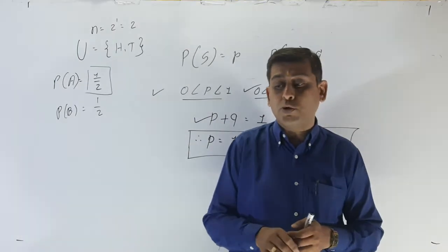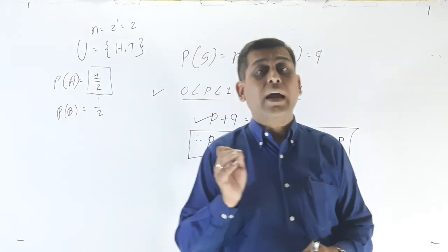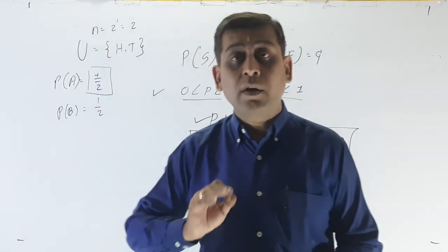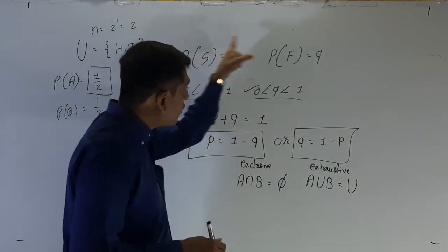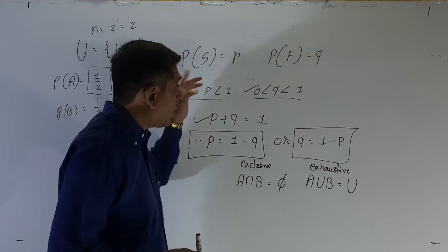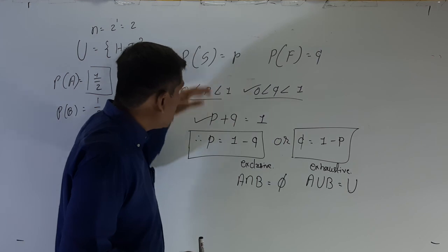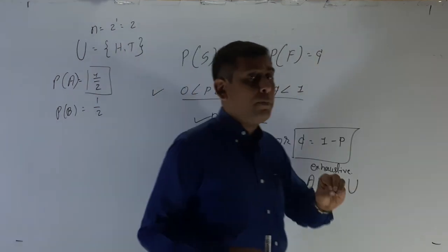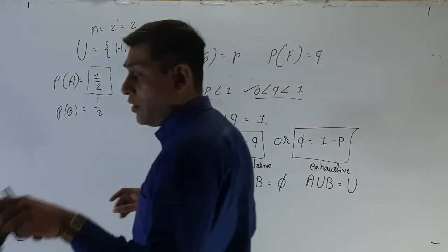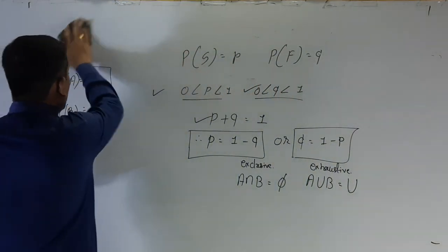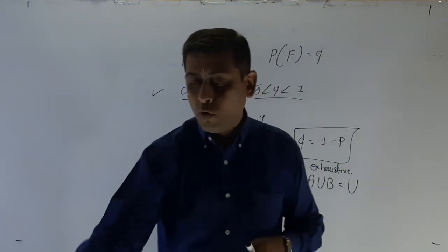But the binomial distribution, the binomial probability distribution, is the main part of this chapter, and here you have to remember the formula for that, and you have to use this formula also. So first of all, write down these. These four are the main part of the binomial probability distribution, and after that we will discuss the original formula of the binomial probability distribution. So first of all, write down these.